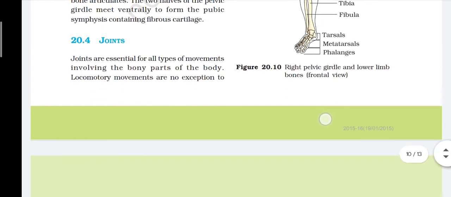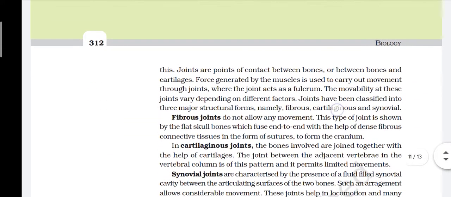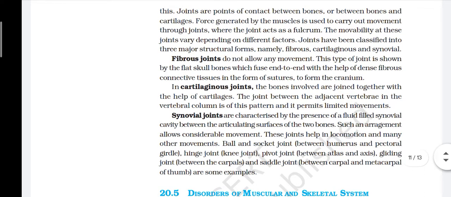Joints. Joints are essential for all types of movement involving any part of the body. Locomotory movements are no exception to this. Joints are points of contact between bones or between bones and cartilage. Force generated by the muscle is used to carry out movement through the joint, where the joint acts as a fulcrum. The movability at these joints varies depending on different factors. Joints have been classified into three major structural forms, namely fibrous, cartilaginous and synovial.